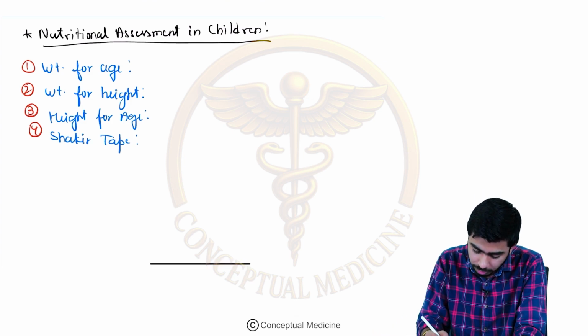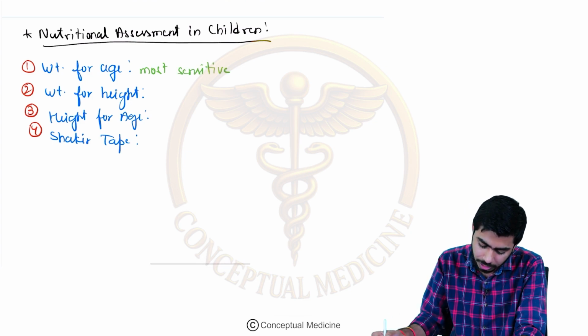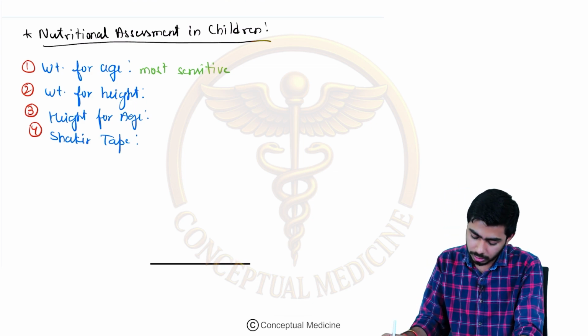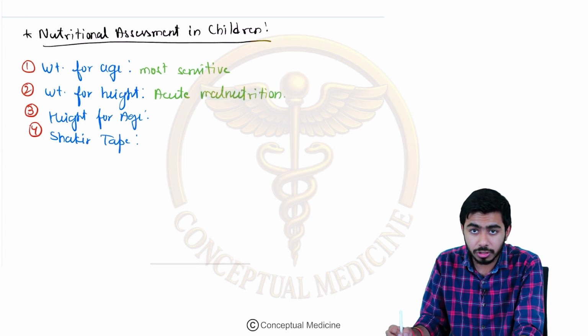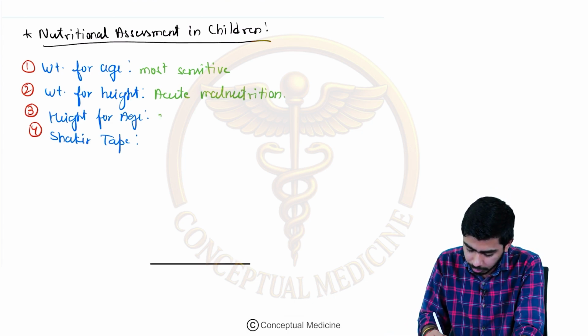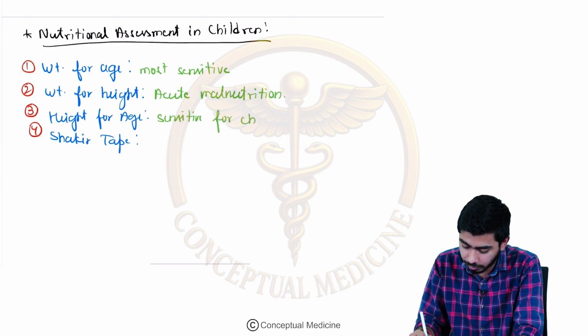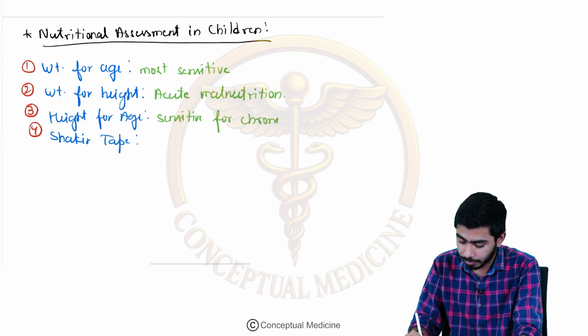So weight for age is the most sensitive criteria for telling about the nutritional assessment of children. Weight for height is the indicator for acute malnutrition in children. Very important for the exam, it has already been asked. Height for age is sensitive for chronic malnutrition. Weight for height is for acute malnutrition and height for age is for chronic malnutrition, right?